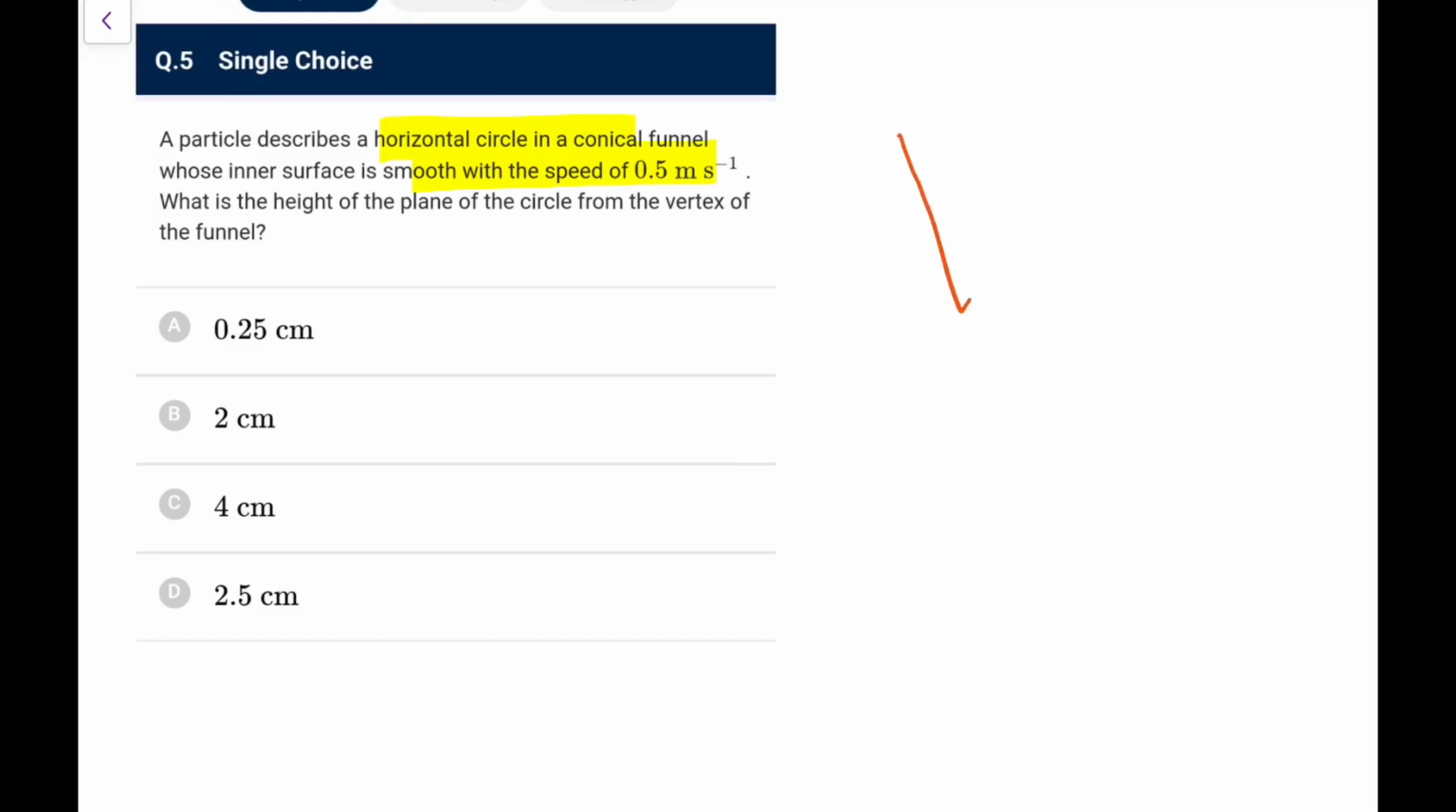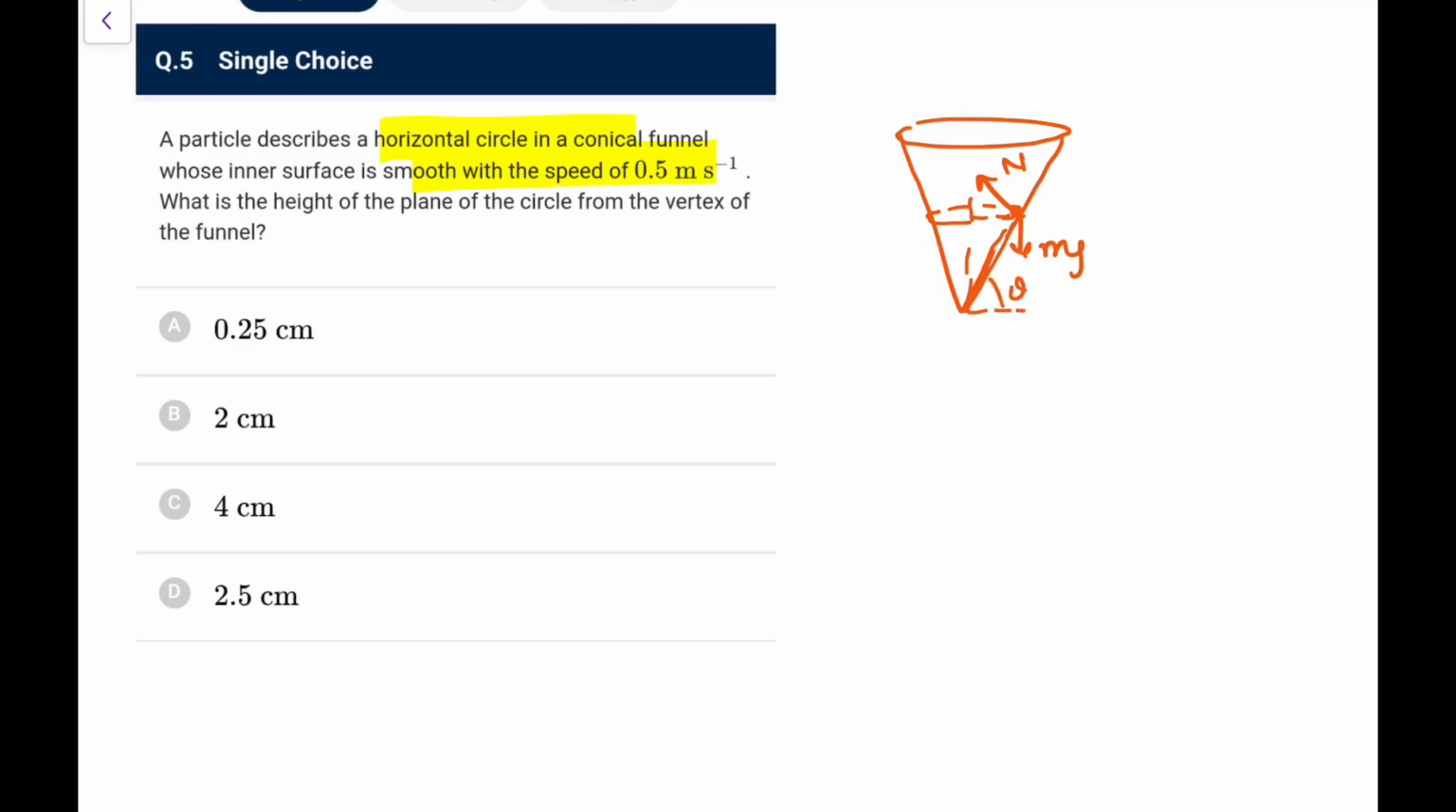It would be like this. This is the funnel, and let's say it would be moving somewhere like here. Because it is smooth, what we can make out is that this should be N and this should be mg. It would be like a banked road, if you remember. Let's say this angle is theta, or better, take that angle as theta if I am talking of the inclined plane or the banked road. That would be the better analogy. So let me draw it like this. Let this angle be theta.